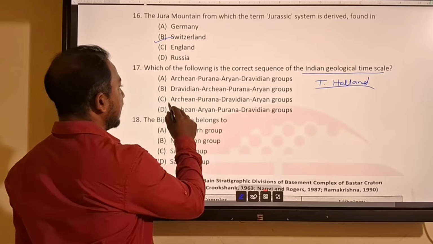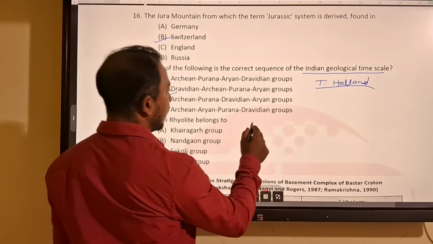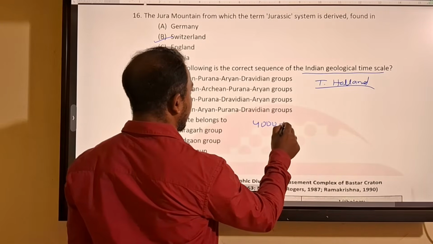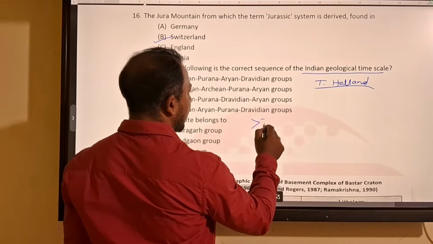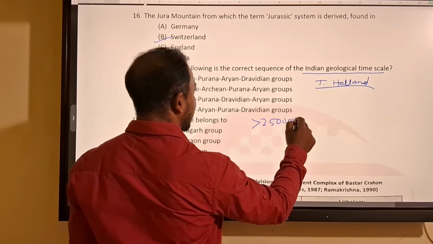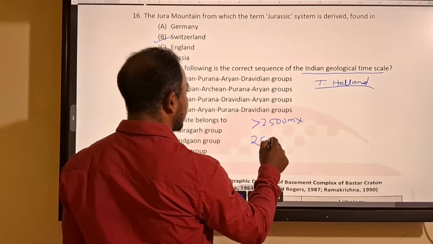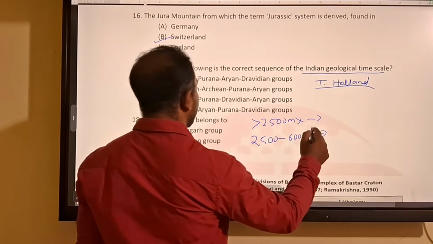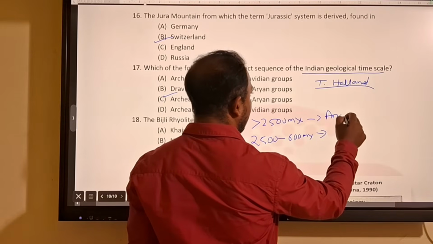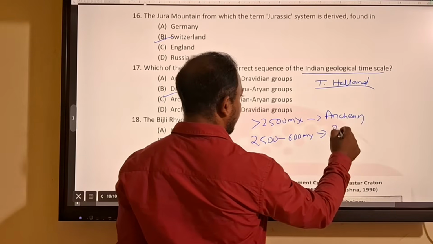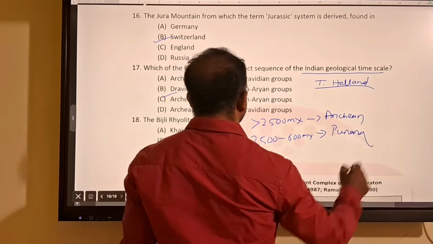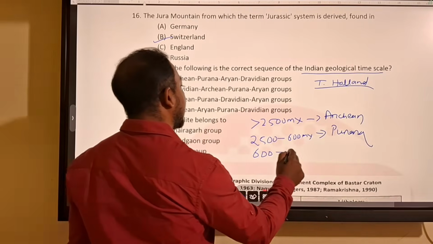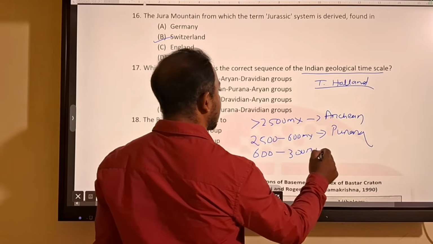One is Archean, that is 4000 to, or you can say older than, 2500 million years. From 2500 million to 600 million years, we consider Purana. Then 600 to 300 million years he considered Dravidian.